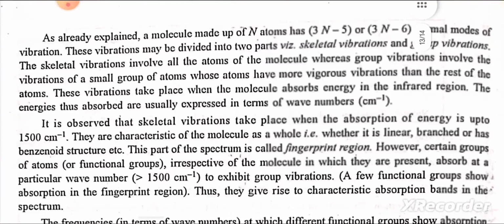As already explained, a molecule made up of n atoms has 3n minus 5 or 3n minus 6 normal modes of vibration. These vibrations may be divided into two parts, that is skeletal vibrations and group vibrations. The skeletal vibrations involve all the atoms of the molecule, whereas group vibrations involve the vibration of a small group of atoms whose atoms have more vigorous vibration than the rest of the atoms.